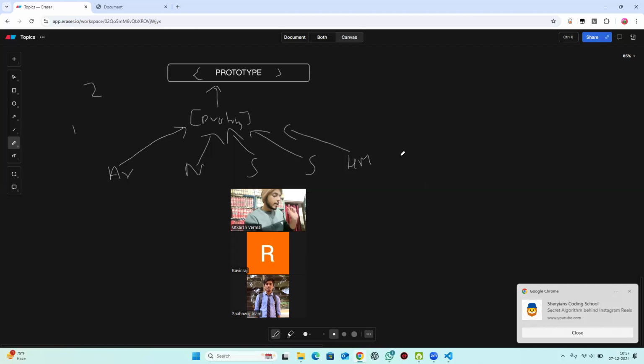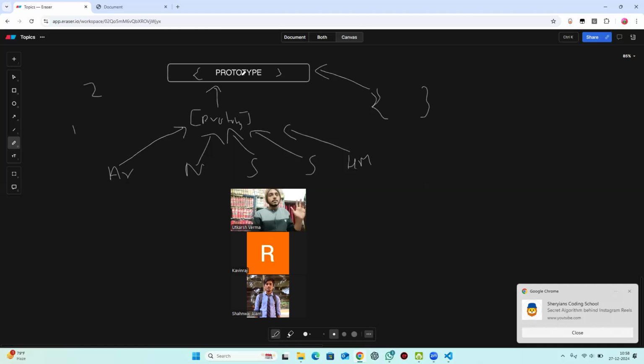But in case of actual objects, I'm not talking about these, I'm actually talking about objects, if you create an object, they don't have two levels of hierarchy, they have a single level of hierarchy. They directly acquire properties from here, because these are objects. You can use this object to create array, number, string, anything.